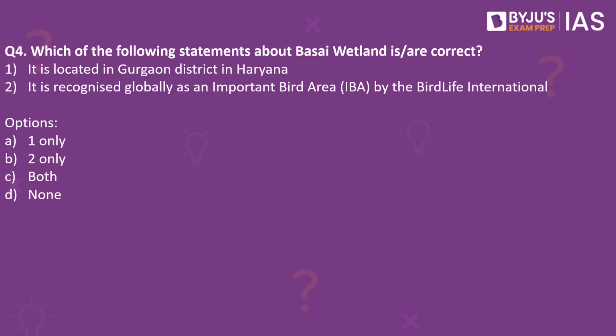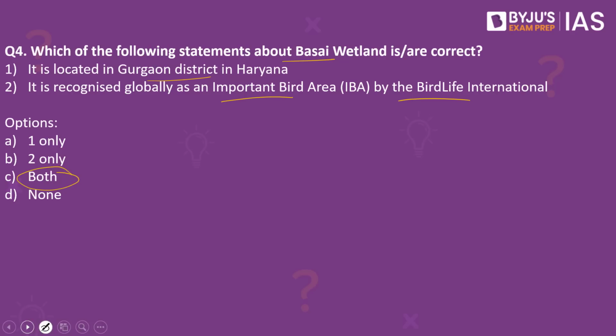Which of the following statements about the Basai wetland are correct? It is located in Gurgaon district in Haryana. It is recognized globally as an important bird area by BirdLife International. Which of the statements are correct? The answer to this is both.